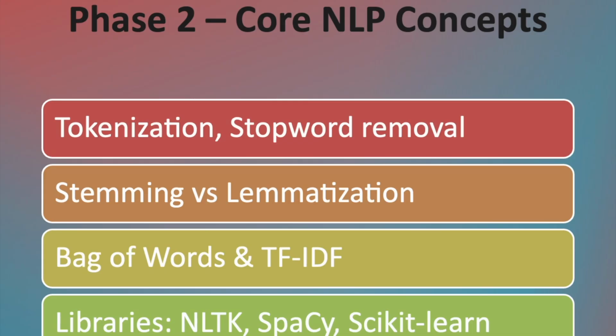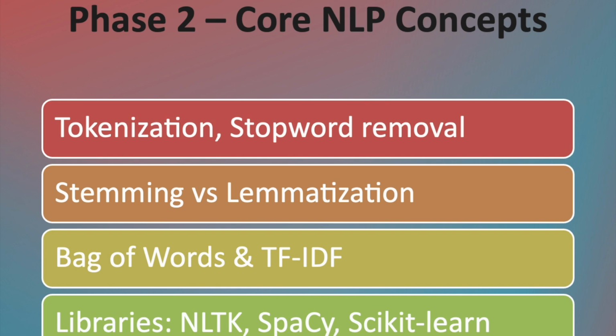Now, step into the world of text data. First one is tokenization. Break down text into words or sentences. Then comes stop word removal. Eliminate common filler words like and, the, is. Then we need to learn stemming versus lemmatization.